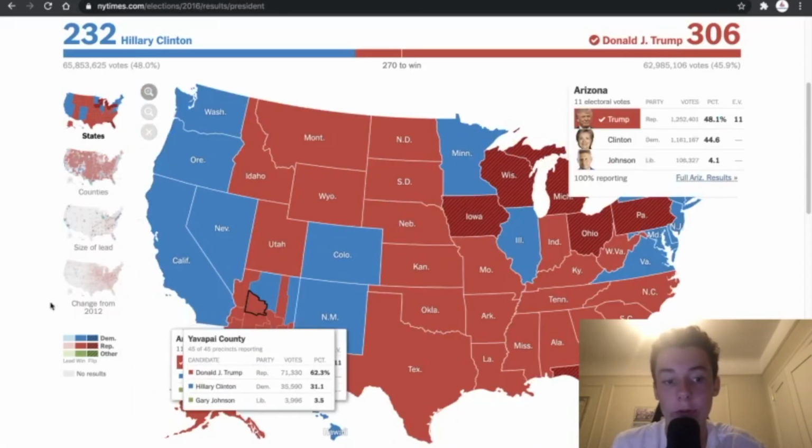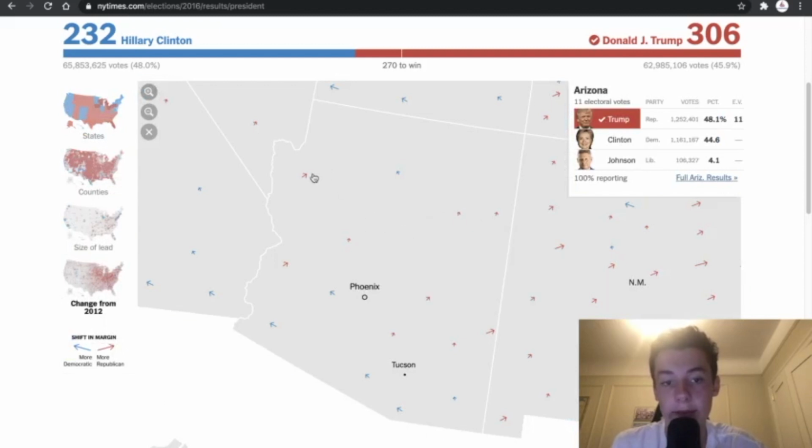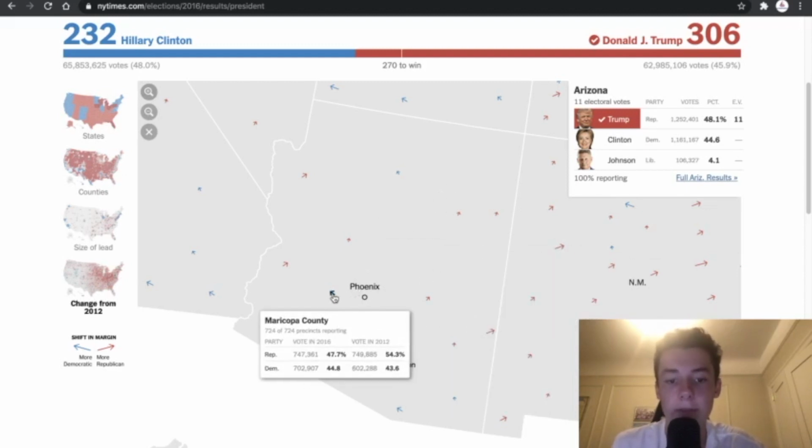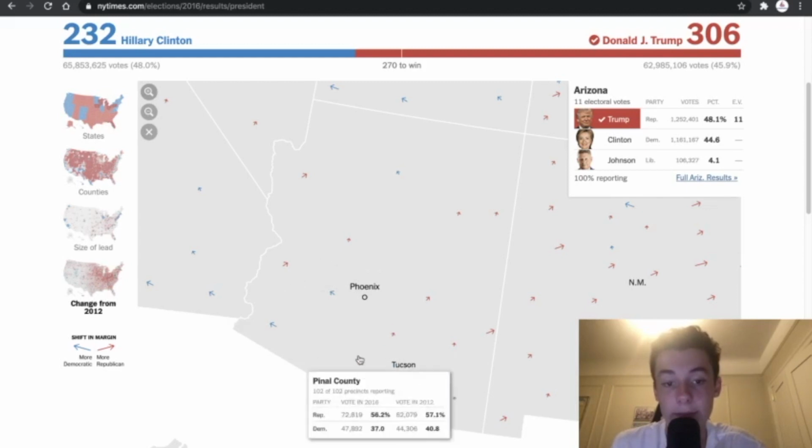We look at Arizona here, the rural areas, again, a little bit. There's not many rural areas in Arizona. Most of the state is made up by Maricopa County with the Phoenix area. But the rural areas, sure, they trended towards the Republicans. But the main area that basically runs the state, has 1.4 million votes, was formerly a Republican stronghold. Maricopa County was won by Donald Trump by 2.9 percentage points. It was won by Mitt Romney by almost 11 percentage points. This makes up most of the state.